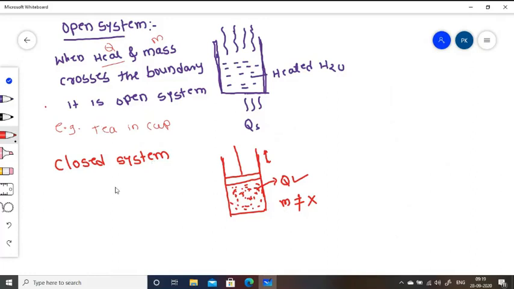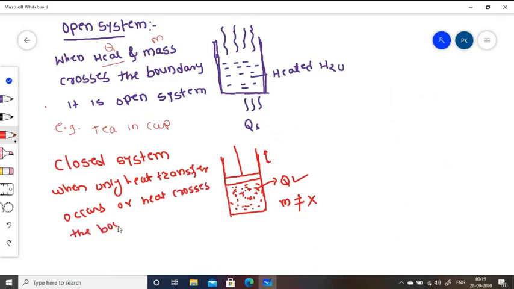How do we define a closed system? A system is said to be a closed system when only heat transfer occurs, that is, only heat crosses the boundary.